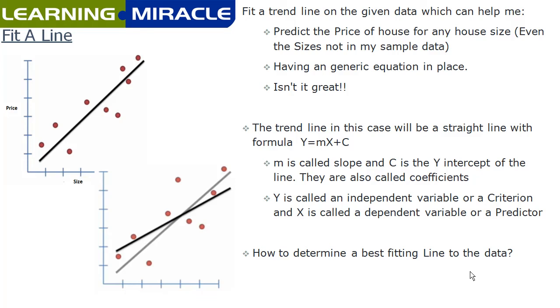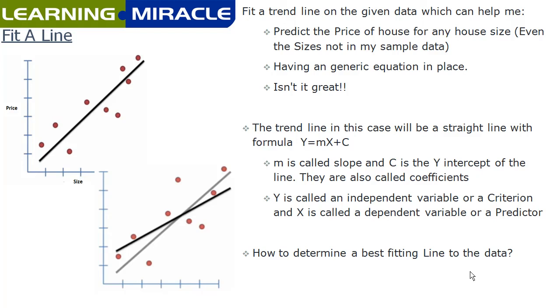From our high school, we know that the straight line has a formula of y = mx + c, where m is the slope and c is the intercept of the line. So these values are also called the coefficients.